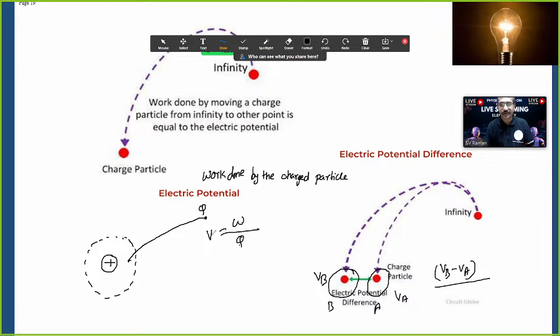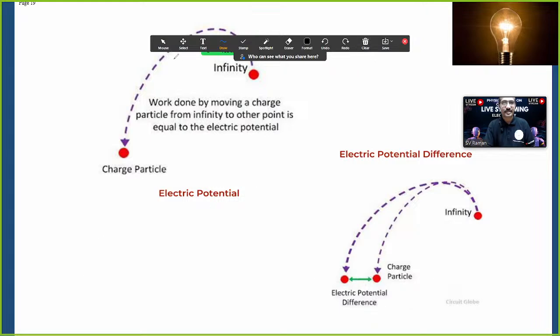We can define it simply. Potential difference is the difference between two potentials, which is VB minus VA. Clear? Yeah, hope you got it. Next.